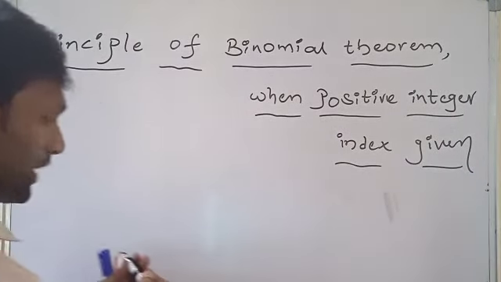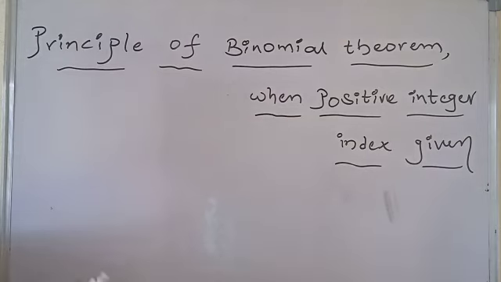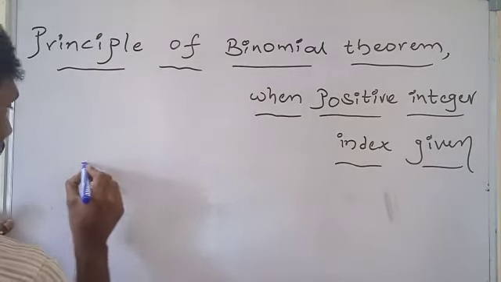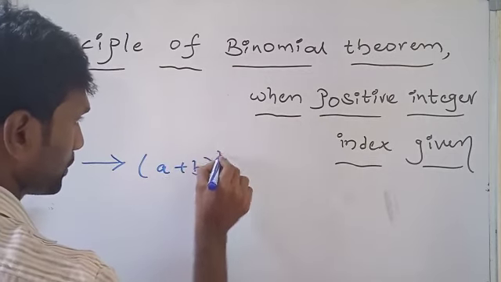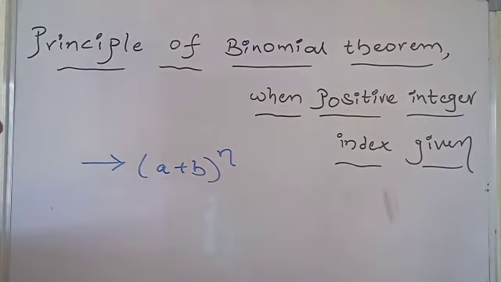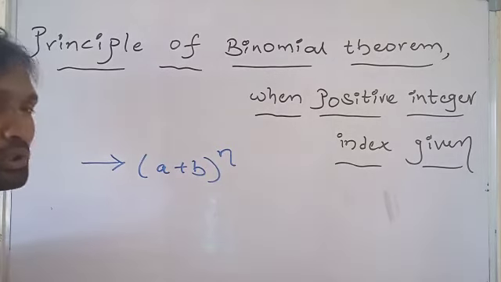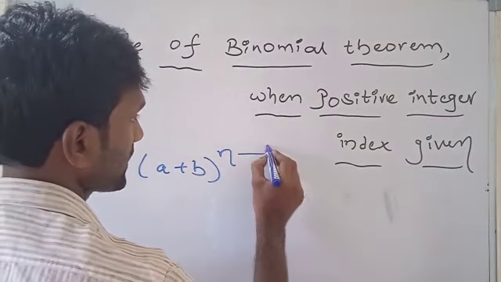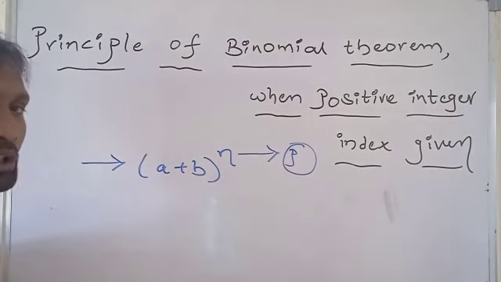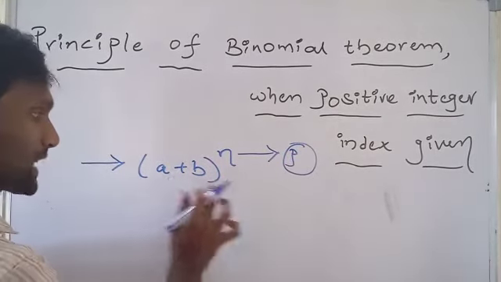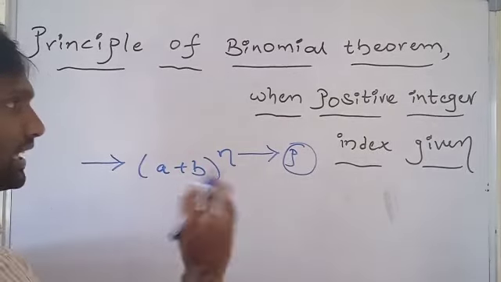See this one. Suppose the given binomial expression is like this. If the expression is in the form of (a + b)^n and n is a positive integer index, to expand it there is a principle.